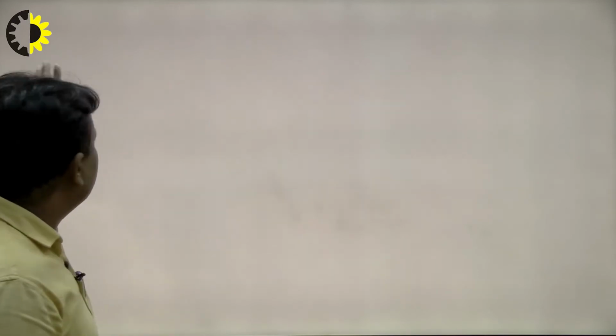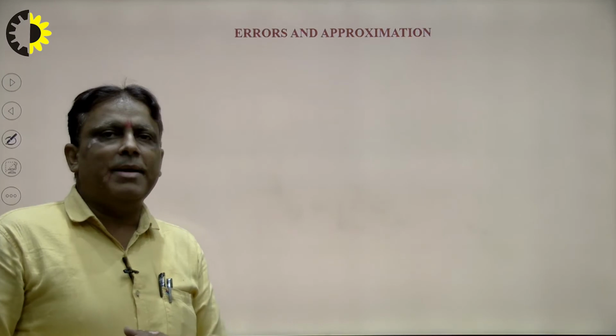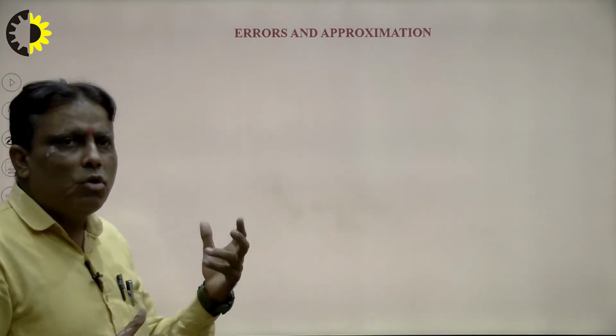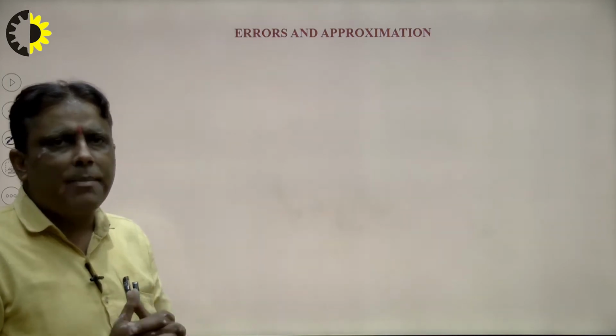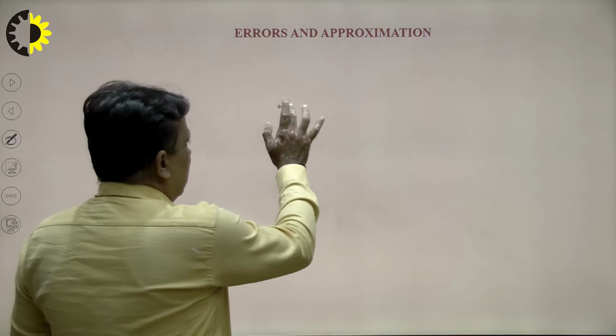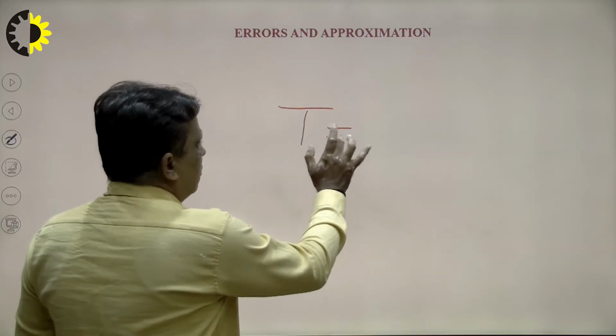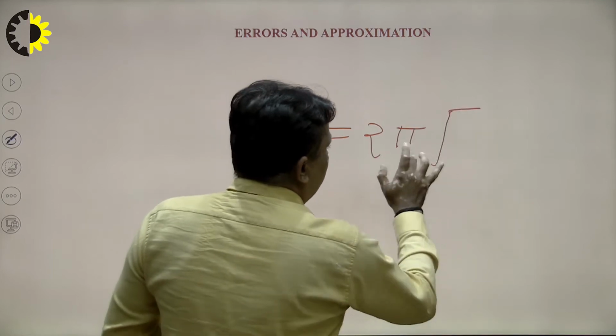First of all I explain the introduction of approximation, error and approximation. What is the role of error and what is the role of approximation, and the combined topic is error approximation. Suppose I ask the student a question: we have a practical based on time period T equals 2 pi root L upon g.